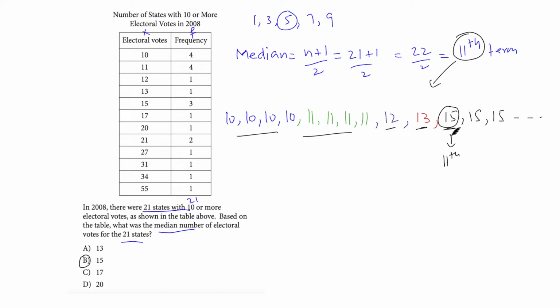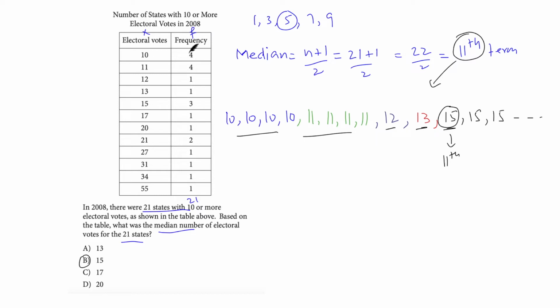Now you need to understand that you don't need to do this entire exercise of ungrouping the grouped data. You don't need to do that. Just add up the frequencies and see which number corresponds to the 11th term. That's it. Let's have a look at this.